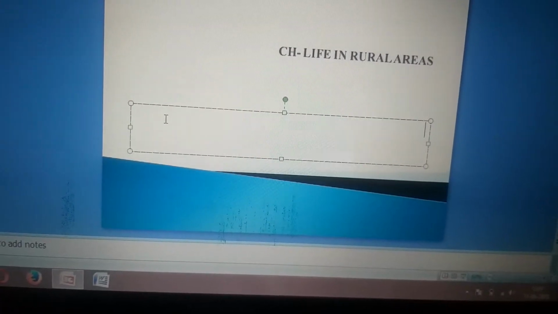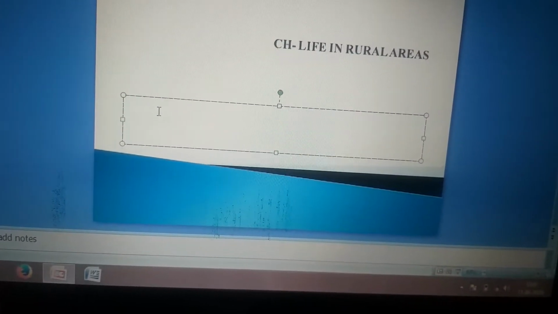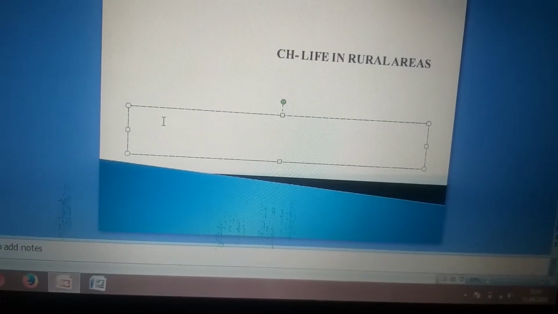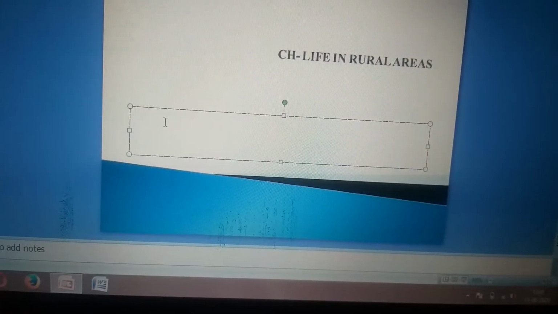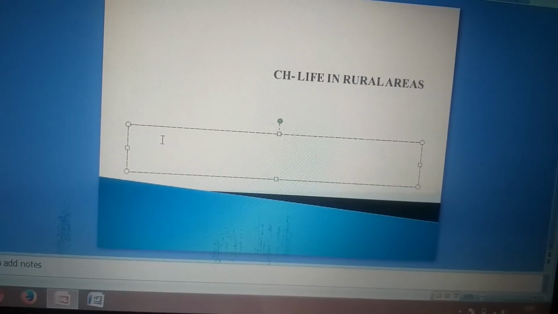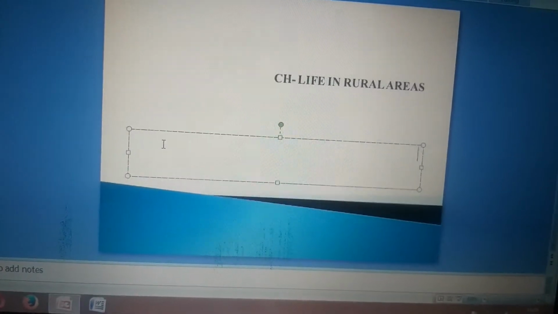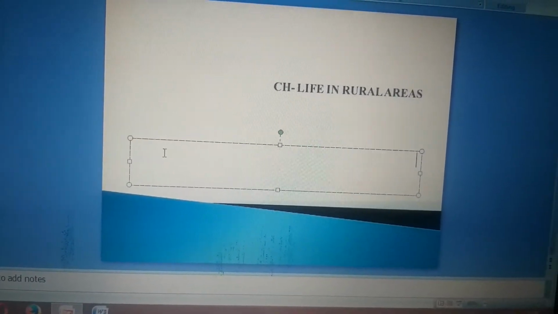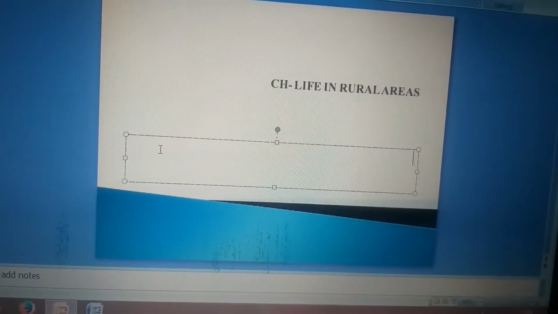So why did the British need money in the form of tax? The British needed money in the form of tax to fulfill their needs, like to run the administration and maintain the army and all that. The British needed a fixed amount of money so that they could plan for their expenditures.